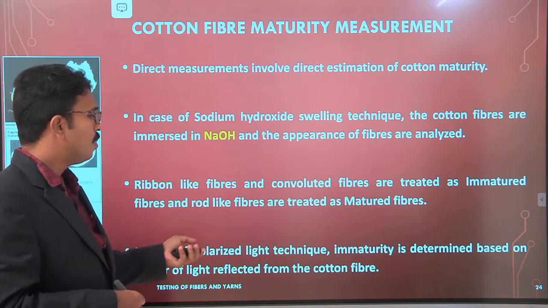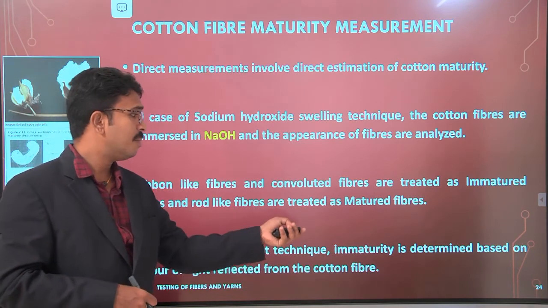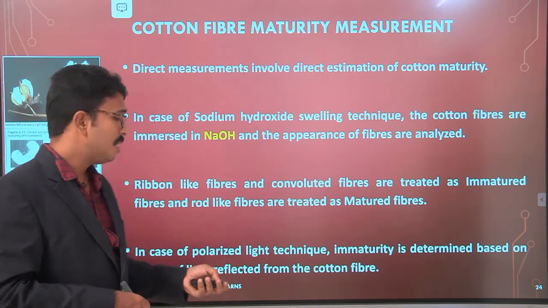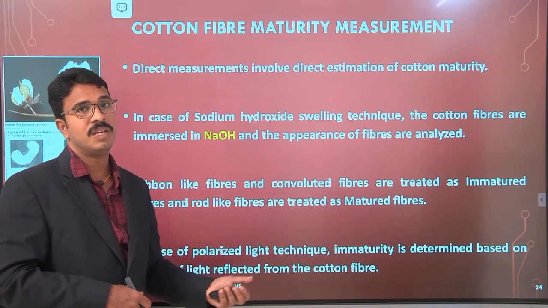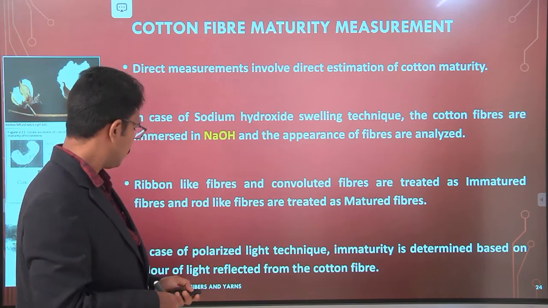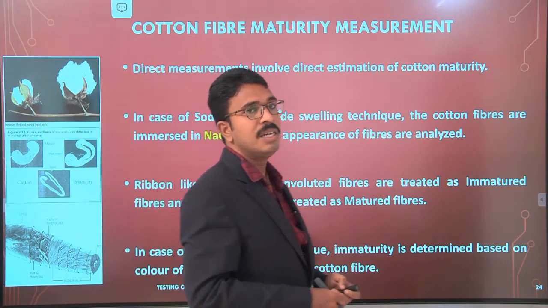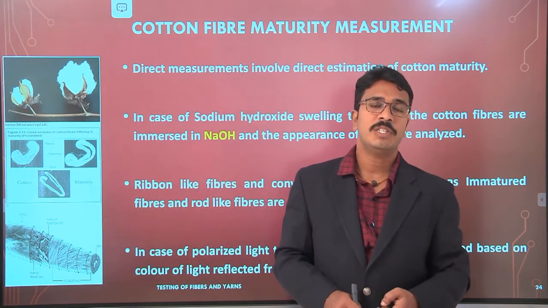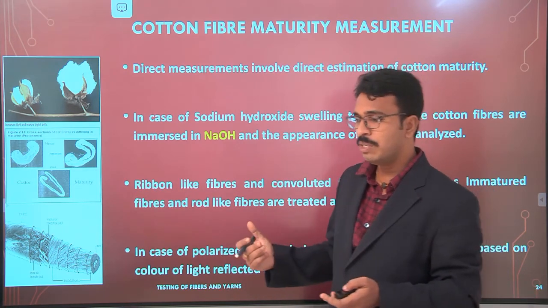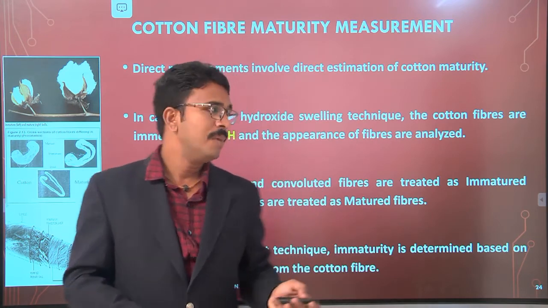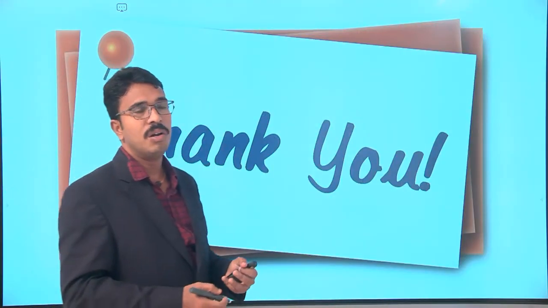And in case of the polarized light technique, the maturity is determined based on the color of light reflected from the cotton fiber. The color of light that is reflected from the immature fibers. So based on the light reflection, we are going to find out the fiber maturity. Okay, so this is all about cotton fiber maturity.